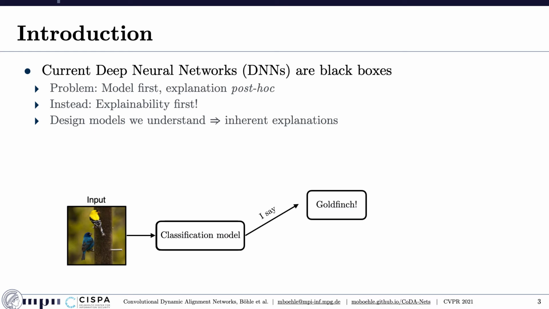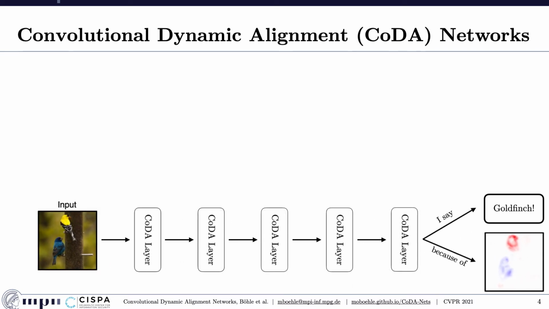So in contrast to conventional classification models, which produce a class label but lack an explanation for their prediction and thus require post-hoc explanations, we are proposing a model that inherently produces a model-faithful linear decomposition of the predicted class logit. In the following, I will give a high-level overview over how the convolutional dynamic alignment networks, or CoDA Nets for short, work.